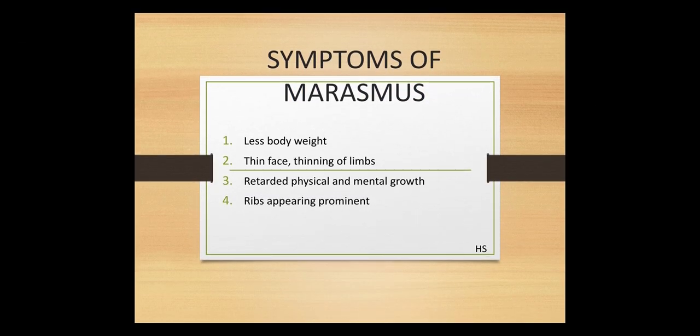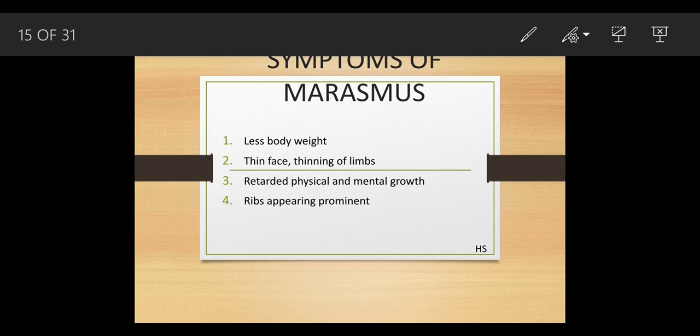What are the symptoms of marasmus? Less body weight. There is a thin face, and thinning of the limbs. Limbs means legs and hands. Retarded physical and mental growth, as the baby does not get a proper amount of nutrition. So definitely what is going to happen? There would be no proper physical and mental growth as well. The child will not develop perfectly.